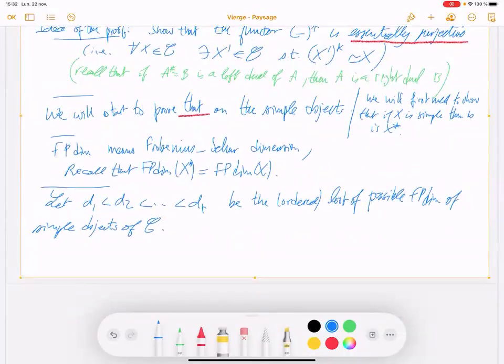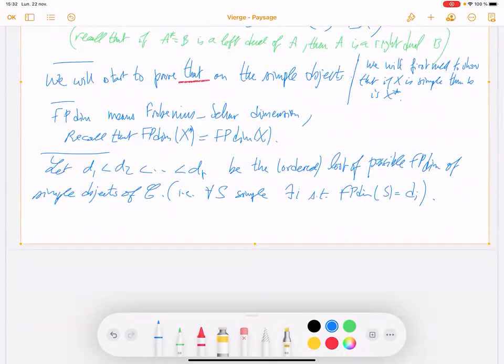So for all S simple, there exists i such that FPdim of S equals di.